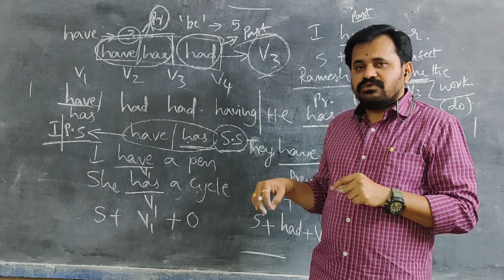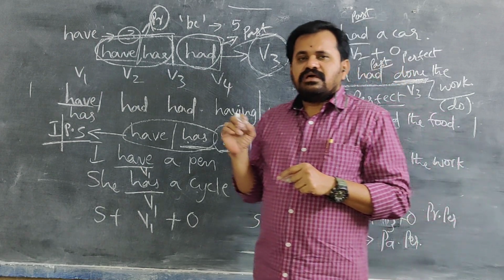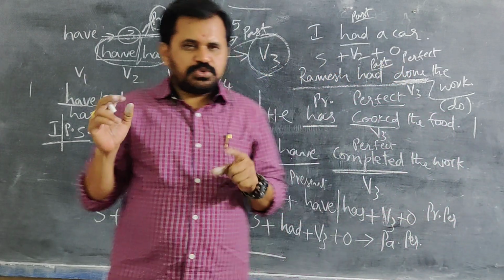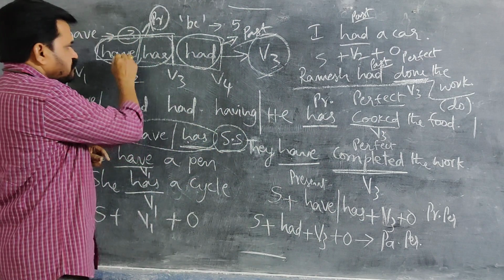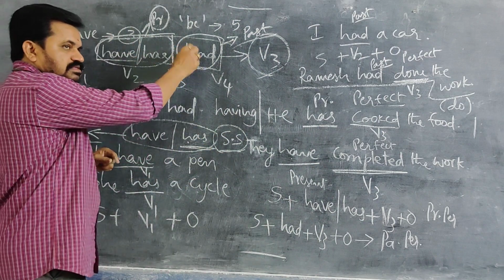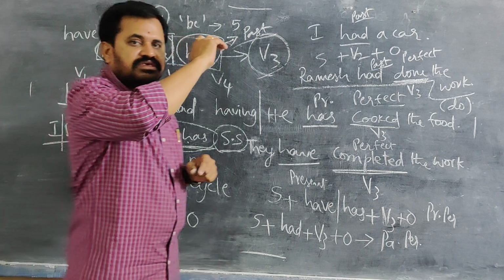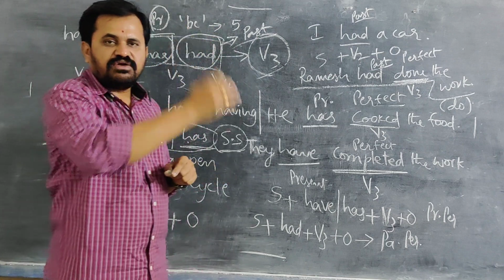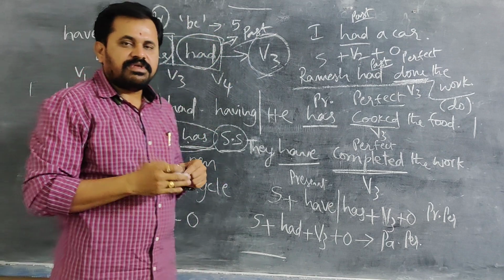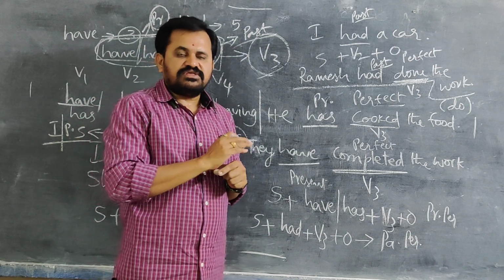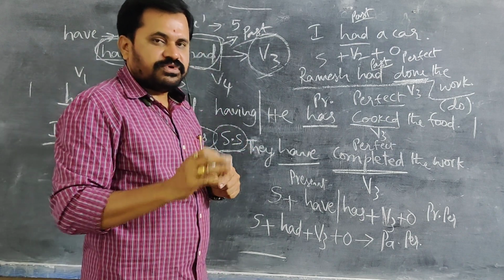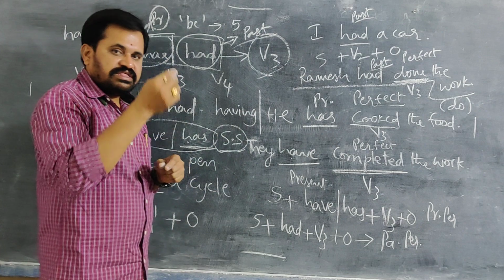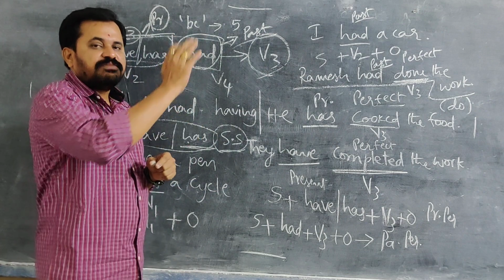And when coming to perfect tense, always you should know these three verbs: have, has, had. If they want to take any main verb, they take only V3, always. There is no chance to take V1, V2, V4. Whenever they take V3 after them, they become perfect.